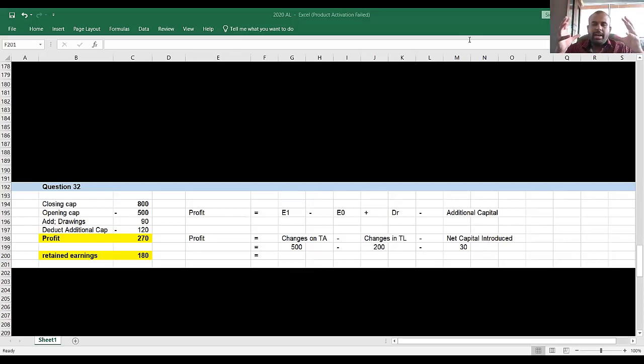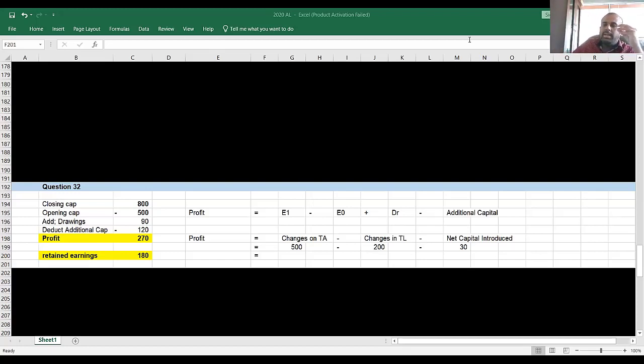In a business, there are three ways of generating the assets. If you take a business, there are three ways of generating the assets into the business: owner, other parties, and the business itself. Either the owner should introduce, or you should go for the liabilities, or the business itself can generate. If the owner introduces, you call it equity. If you obtain it from the other party, you call it liability. If the business itself generates, you call that profit.